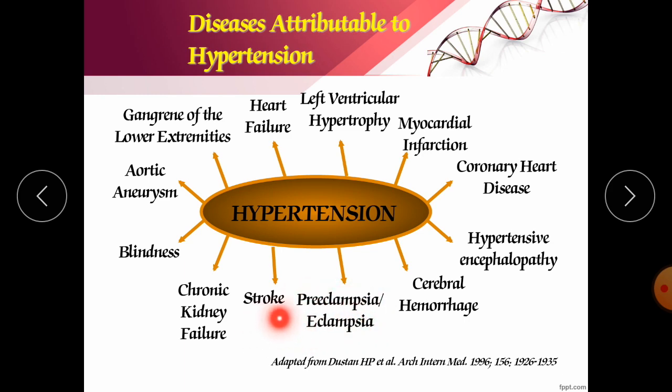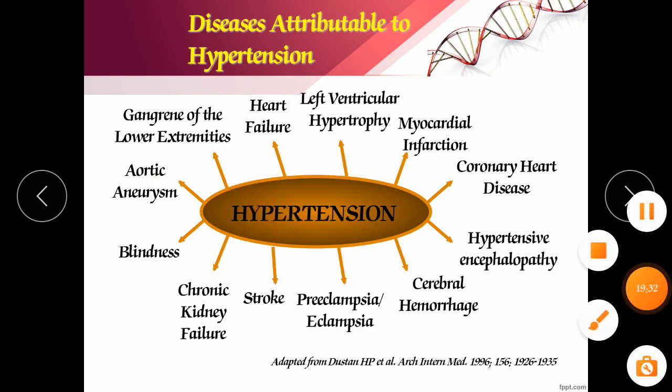Now next is stroke. Suddenly a stroke will occur and the person may die also. Now chronic kidney failure. If kidney failure occurs for a longer period, the person may die also. Suddenly the kidney will stop doing its function due to the combined effect with hypertension. Blindness is also going to develop due to hypertension. Aortic aneurysm is also one of the causes of hypertension. This aortic aneurysm is a condition.